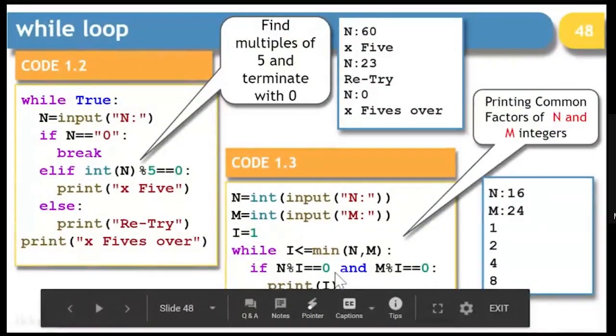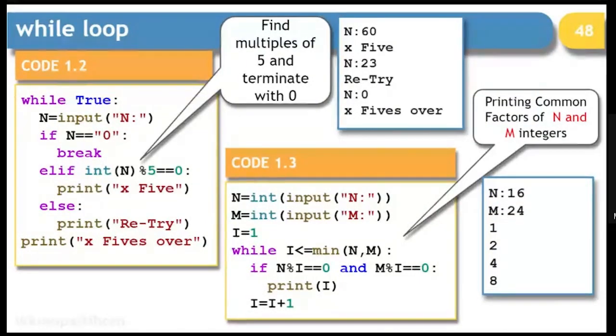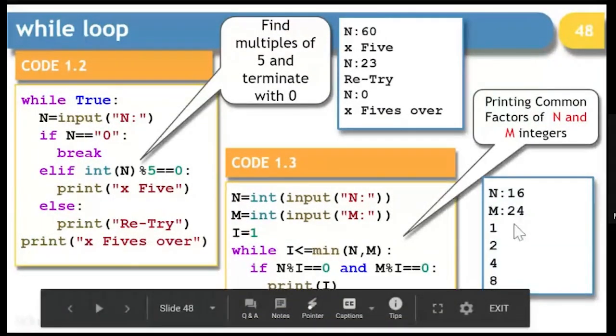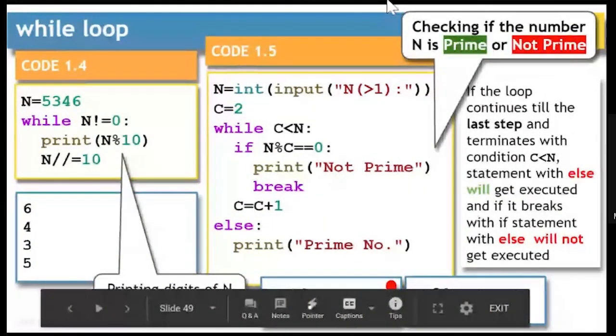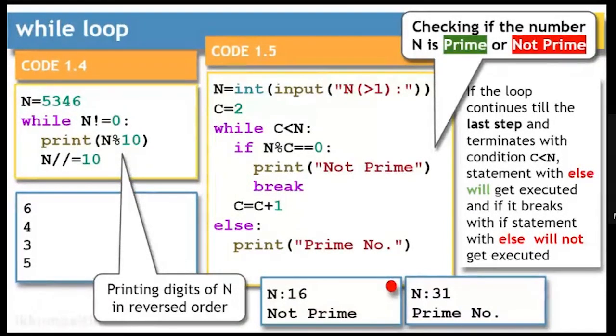It continues, and as soon as it is more, it terminates. So if you look at 16 and 24, it is going to give you 1, 2, 4, and 8. So these are the factors. The next example is simply displaying the digits in reversed order. And 1.5 is an example where you can make use of while else, where else is part of the while loop.